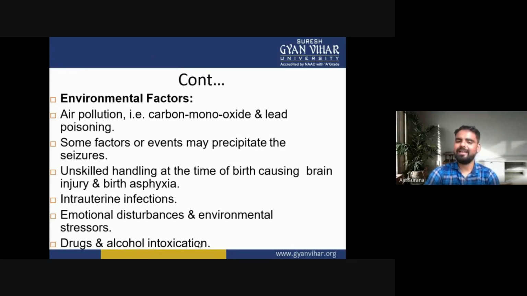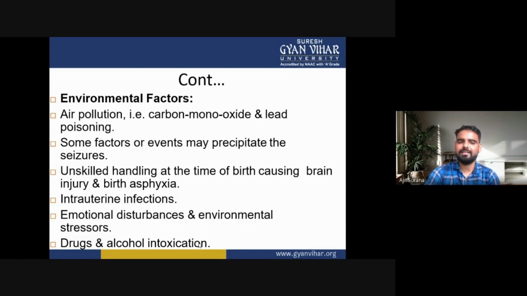Unskilled handling at the time of birth may cause brain injury and birth asphyxia. Also, uterine infections, emotional disturbance and environmental stressors, drugs and alcohol intoxication. So these are the environmental factors.